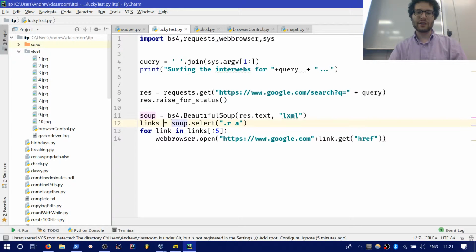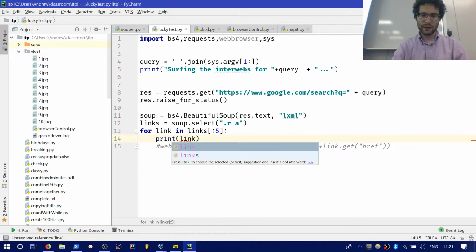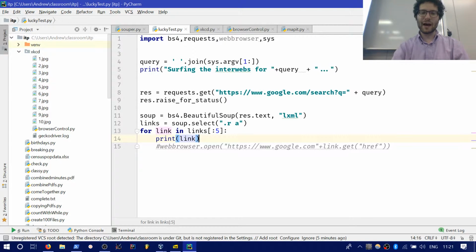So this gives us a list of a whole bunch of links. Now there's a bunch on the page, but I don't want to open them all. I'm just going to go with the first 5. So for the first 5 links, open http google.com, and then href, because here's what happens. Rather than that, here's what the link actually looks like. Print link, right?